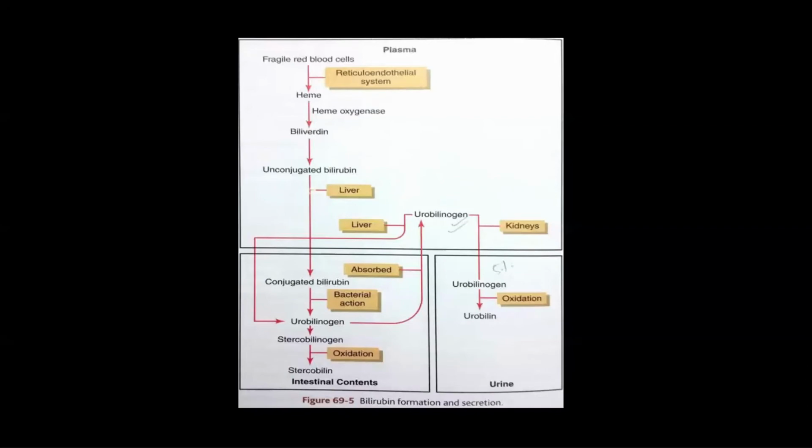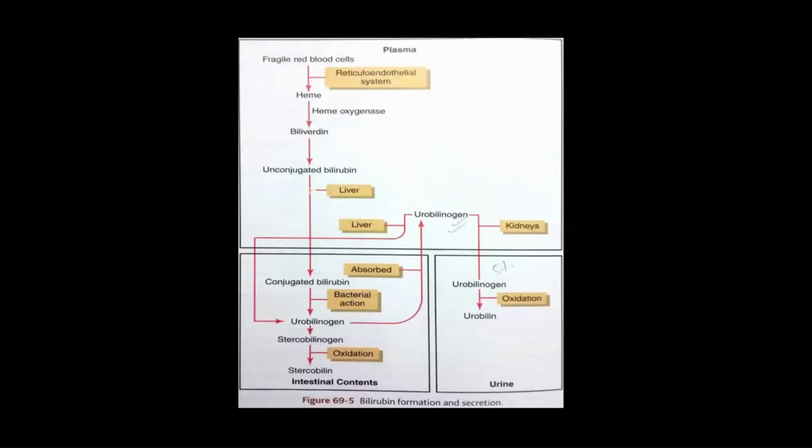And in the hepatocytes, this unconjugated bilirubin becomes conjugated with glucuronic acid, and this forms the bilirubin diglucuronide. This conjugated bilirubin is called the water-soluble bilirubin. And now it is poured into the bile canaliculi. From the bile canaliculi, it ultimately drains into the small intestine, that is in the duodenum, through the ampulla of Vater.